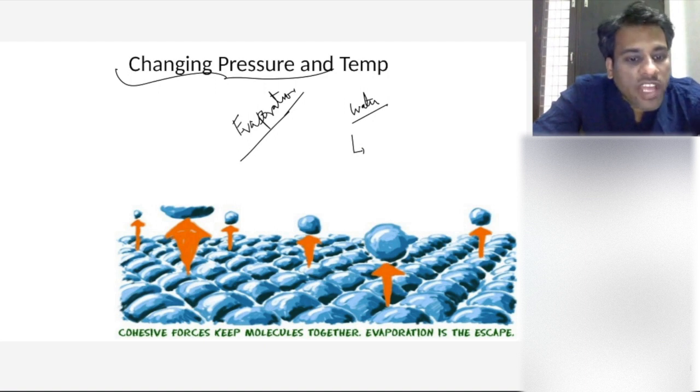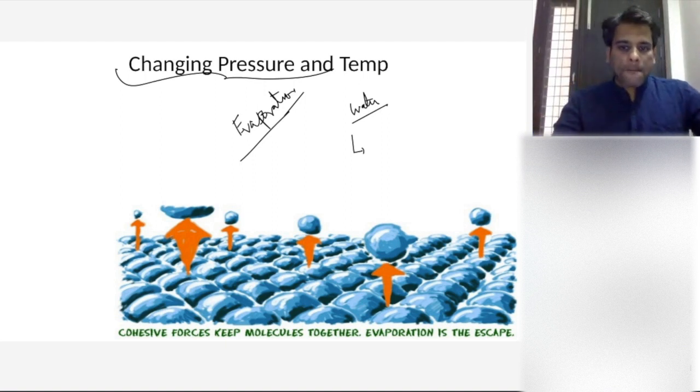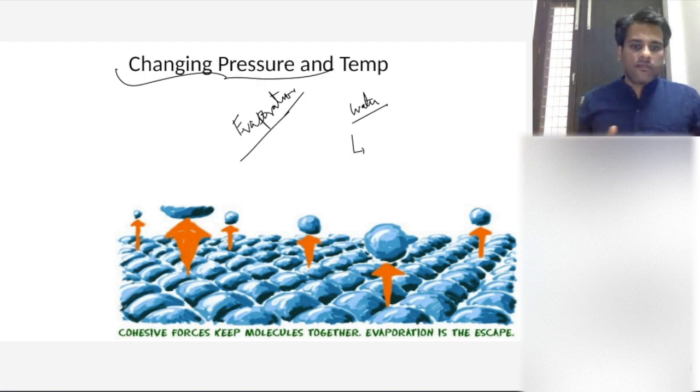What is the temperature at which evaporation happens in water? 100 degrees Celsius.